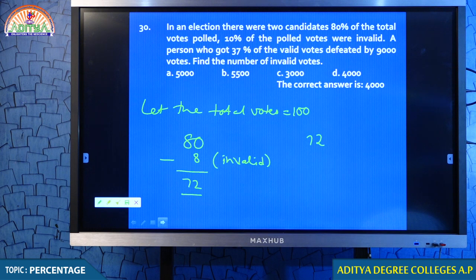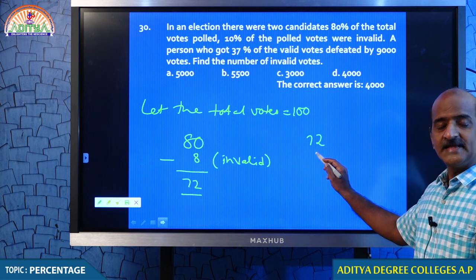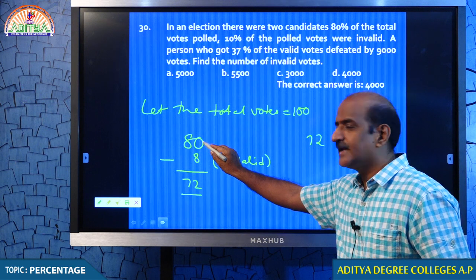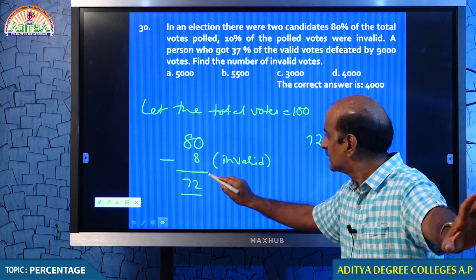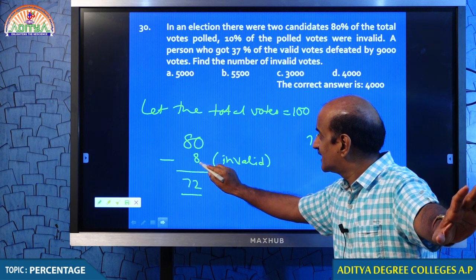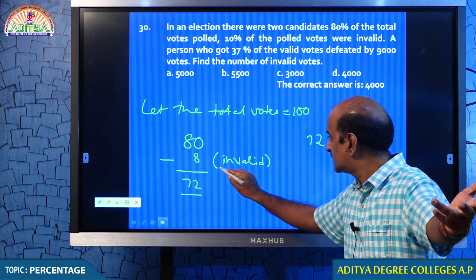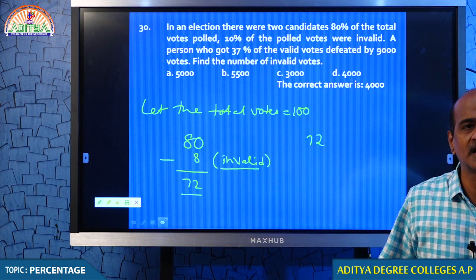These are total votes or valid votes? Tell me students. So, these are total or valid? These are valid. Out of 100, only 80% voted, 20% did not come for voting. Out of 80, 10%, what is 10% of 80? They were invalid. Now, how many valid votes are there right now?